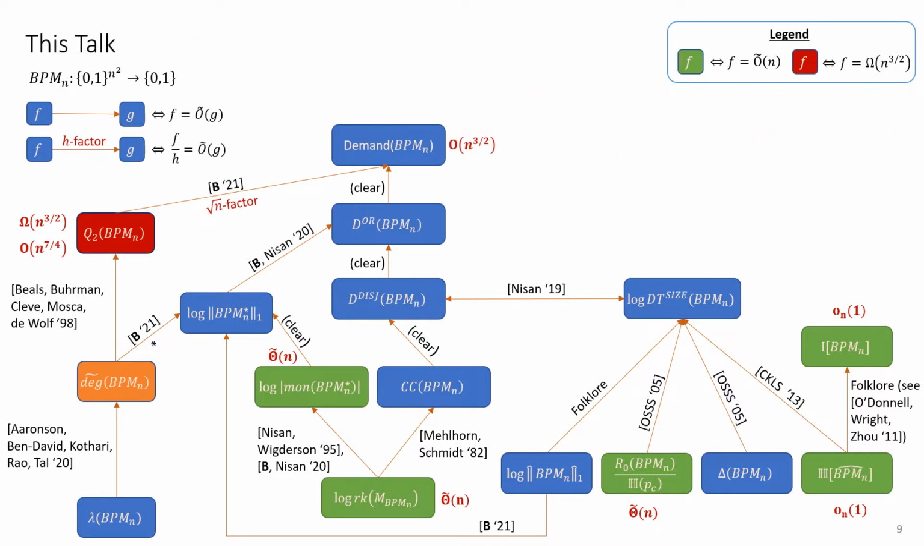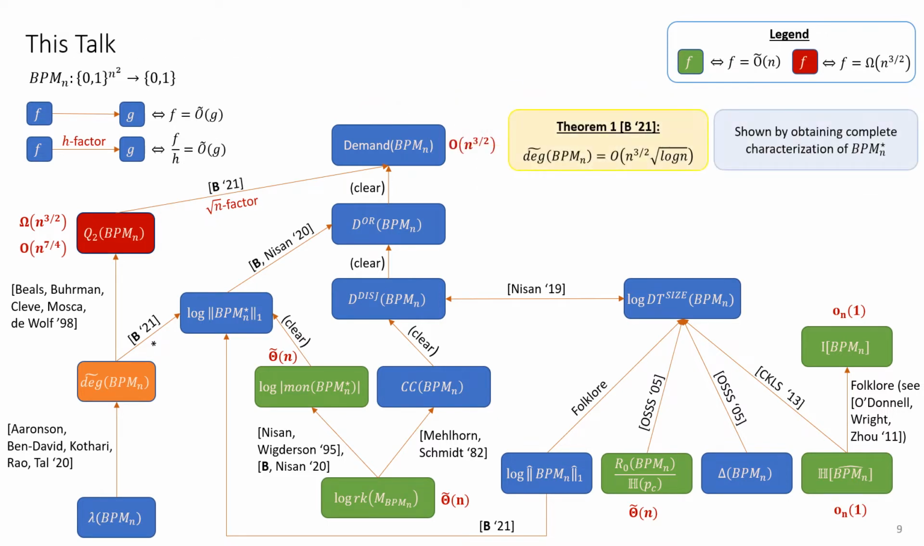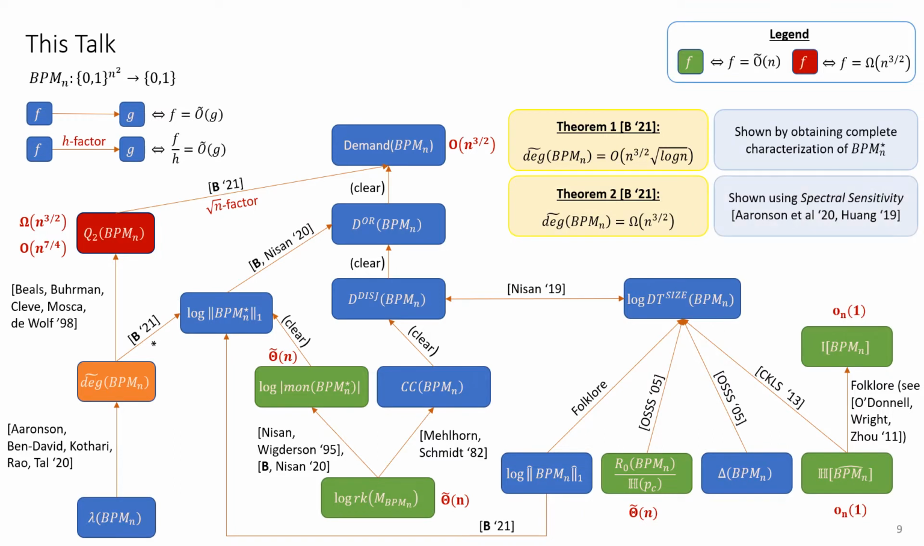Our main results in this paper are a tight upper and lower bound on the approximate degree of matching, up to a square root log n factor. The upper bound is shown by obtaining a complete characterization of the dual polynomial of matching, to which we apply a simple approximation scheme to obtain a low-degree approximation of the matching function.